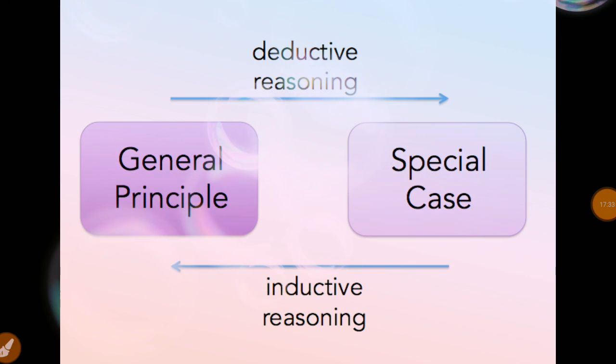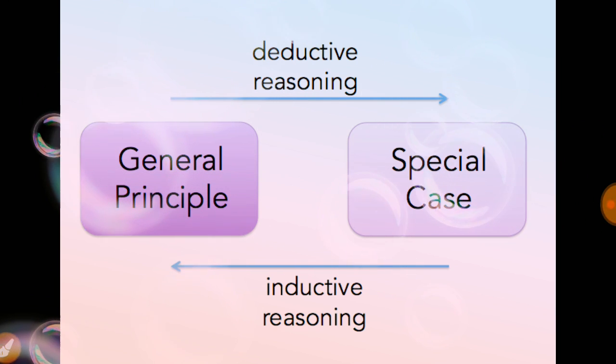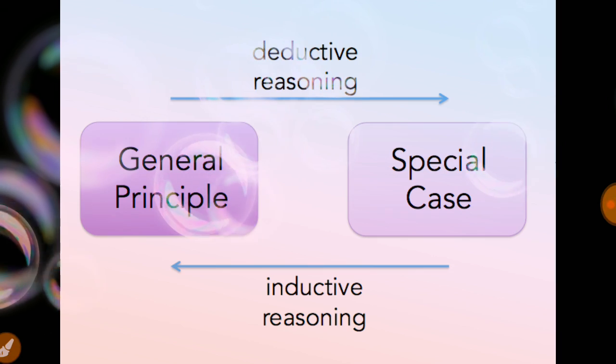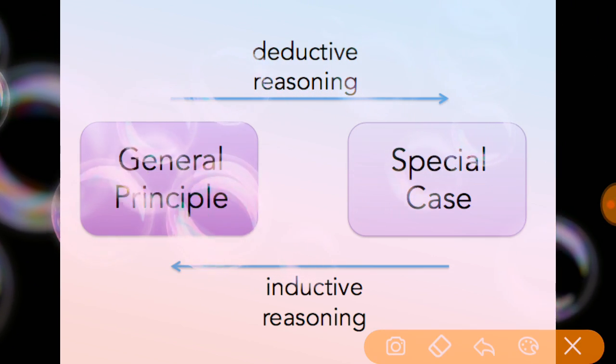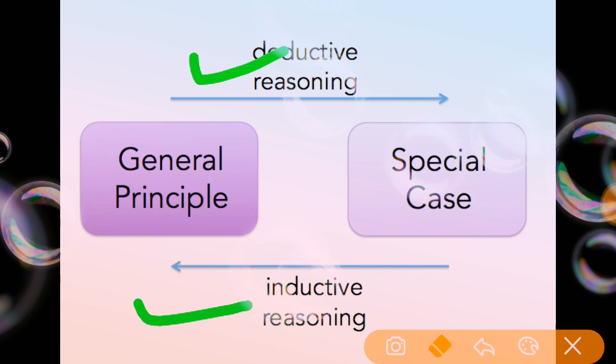See here, logical reasoning is the collection of the information and also knowing the information. There are two types of reasoning: the first is deductive reasoning and the second is inductive reasoning. Let's see deductive reasoning.